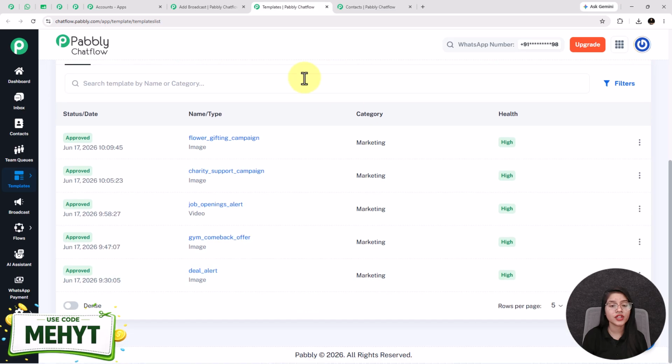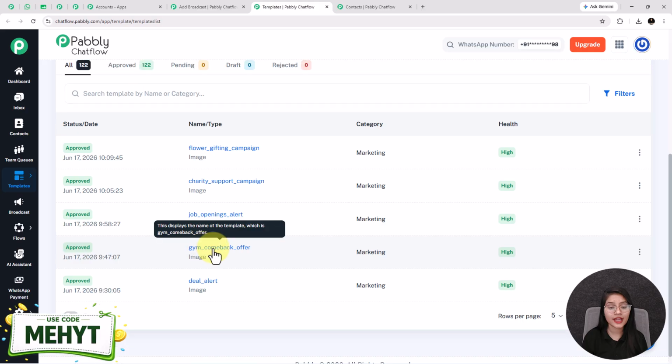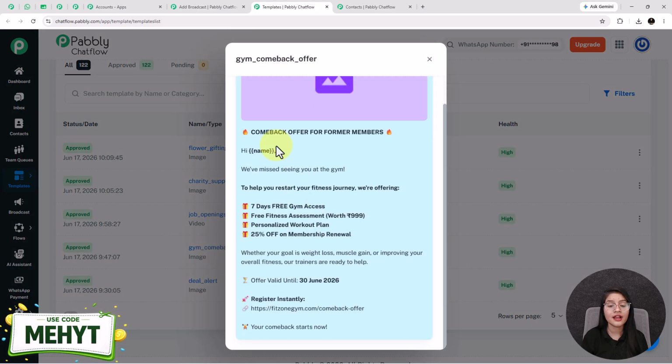And here I have already created some templates before, and this is the gym comeback offer template that we are using in this tutorial. As you can see, I have used one variable by the name of name and also added two curly brackets at the beginning and the ending of this variable. Automatically in this place the gym member's name will come.